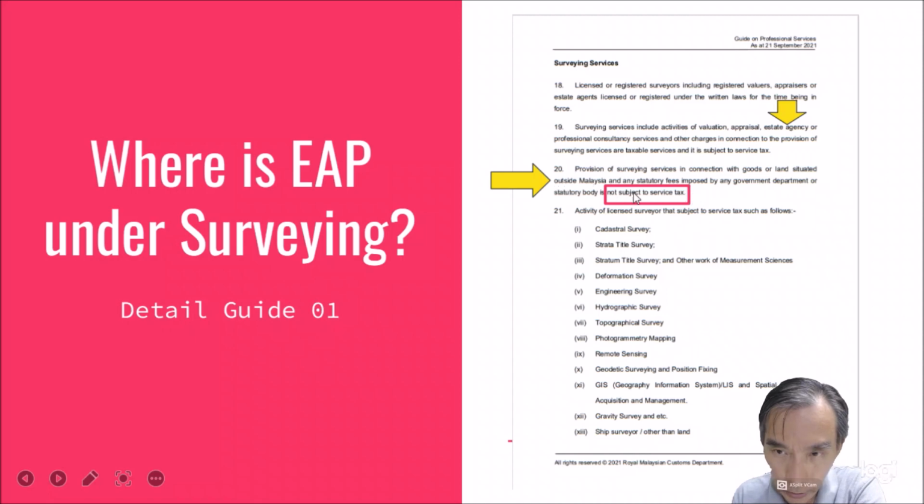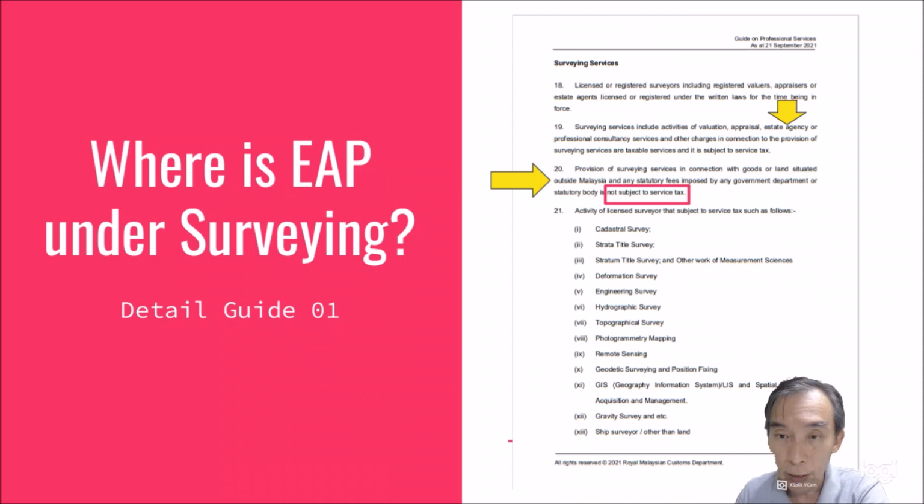So this is important because we have questions in our mind about foreign projects. Foreign property which are marketed in Malaysia, when you are helping the foreign developer or foreign agency firm in marketing the foreign property to our local Malaysians here, you are providing a so-called professional service which is subject to service tax.